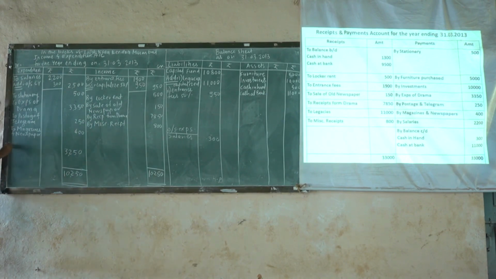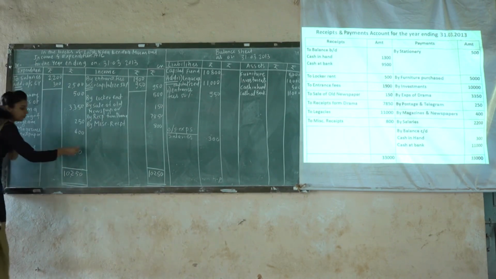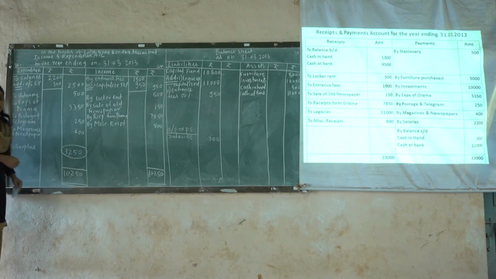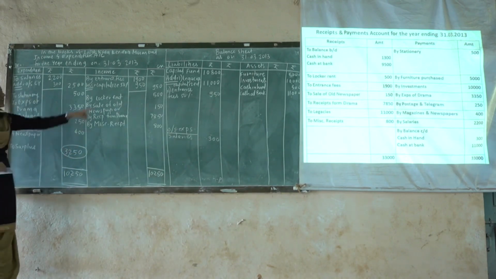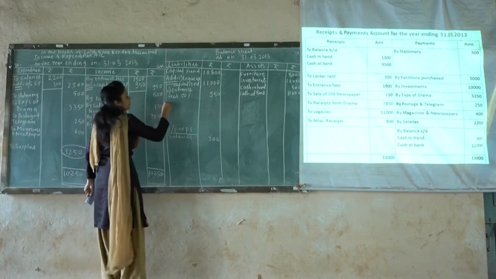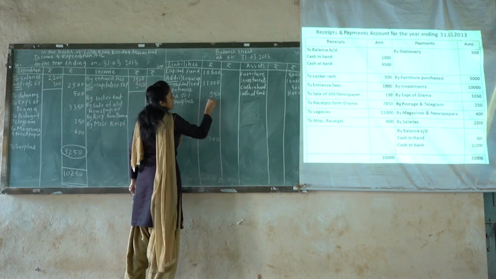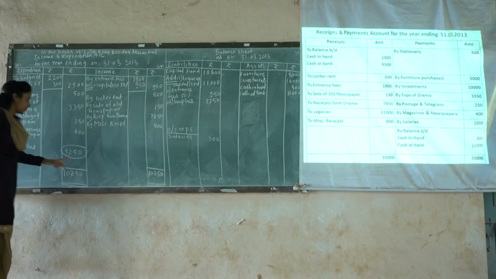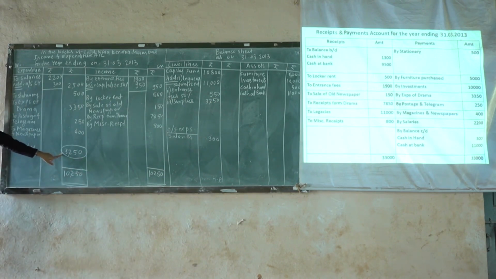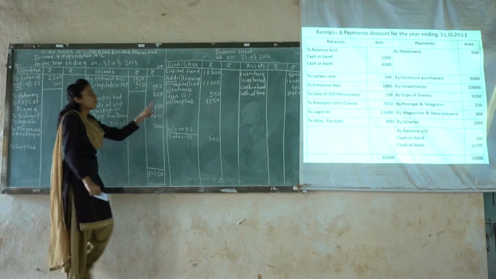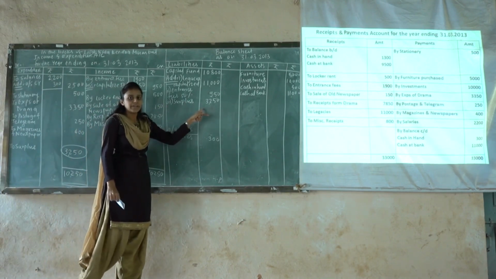Therefore this amount will be called surplus. Surplus means that even after paying all the expenses, some amount is still left with us. That amount is 3,250. So it is a kind of good situation, that this business is in profit. So the profit will be added to the capital account. So let's add here point number 3, that is surplus, and the amount of surplus is 3,250. This is the second effect of surplus. One, it should be calculated in the income and expenditure account, and later on it should be added to the capital fund account.